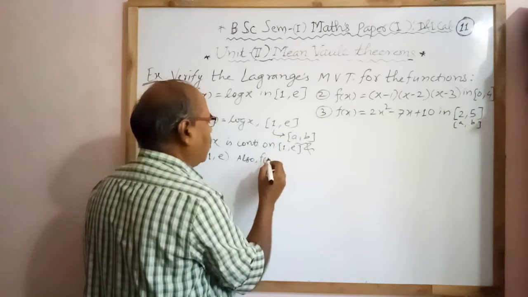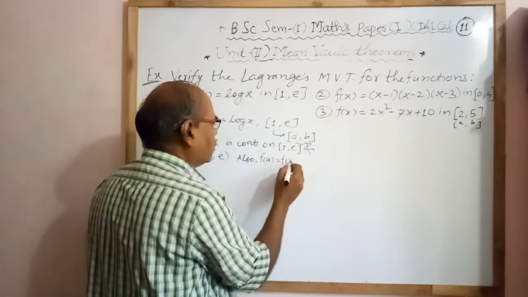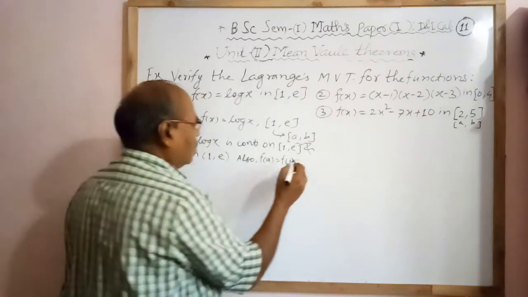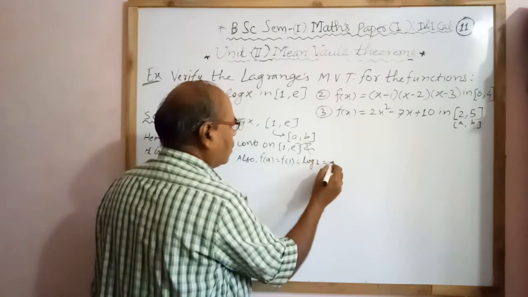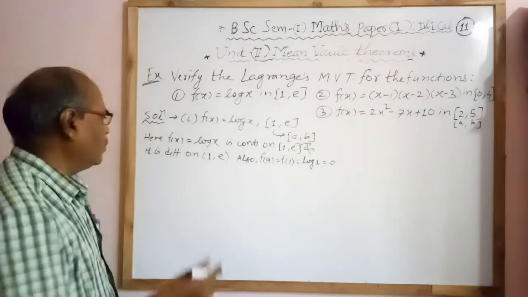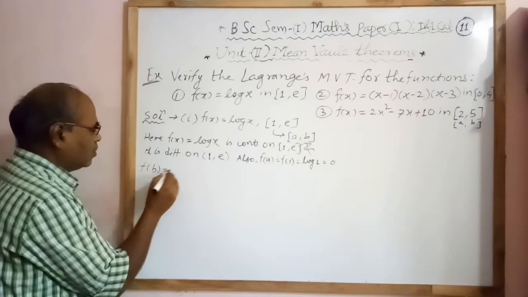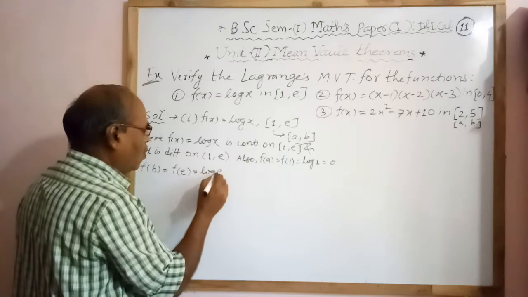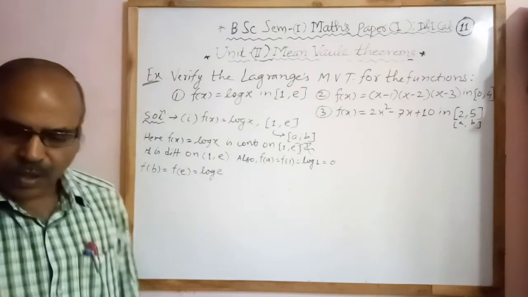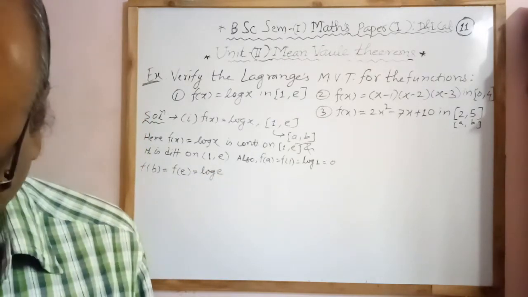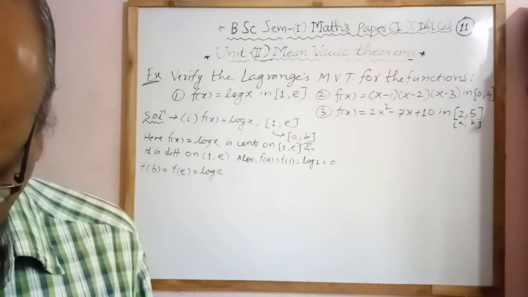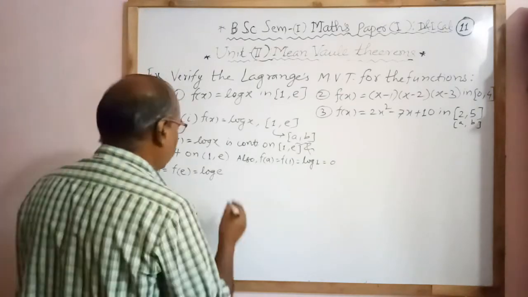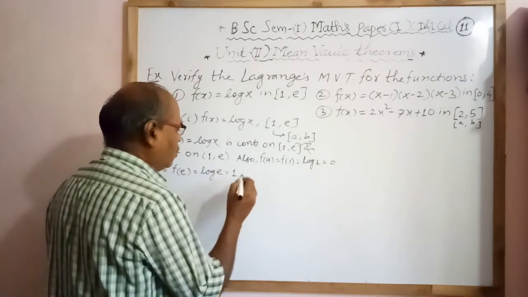f of a means f of 1. Now put x equal to 1, log of 1. Now we know that log of 1 is 0. Then f of b means f of e equal to log of e. Again log e equal to, I know, log e is 1.